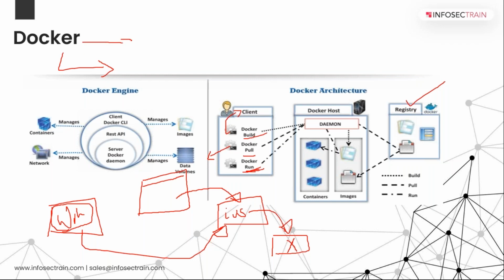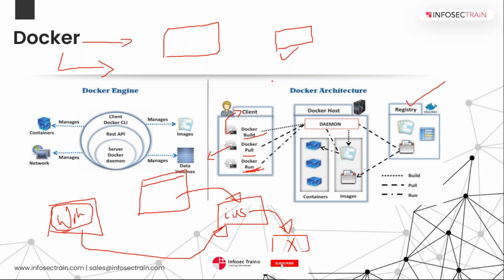Same goes for Docker. It will have different container images for a single application, but each image will be for a different operating system, so that the user does not face any problem while using that particular application. Same thing for your Tinder application. You can relate your example also. If I'm trying to create an application, I will want this application to be accessible to each and every user, irrespective of the operating system they are using. So I will make sure that I have multiple images for this application for all the operating systems.